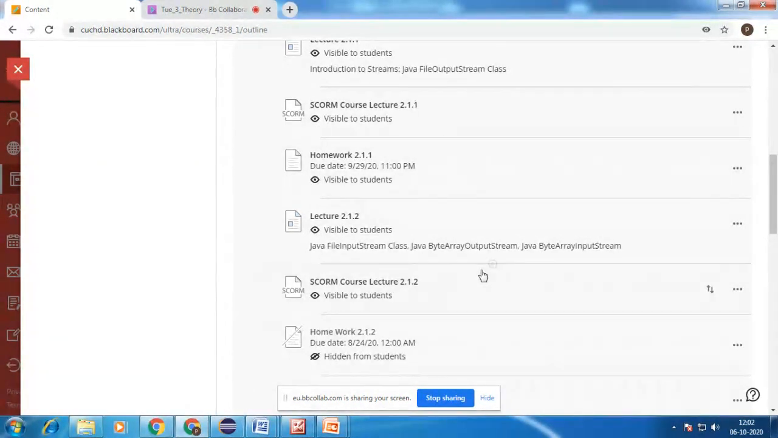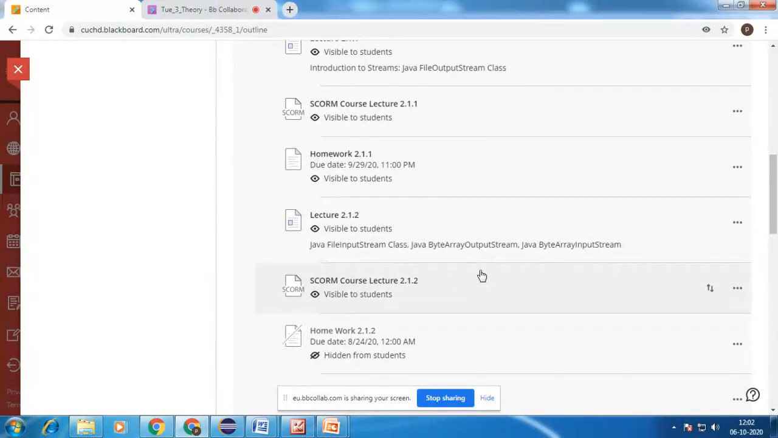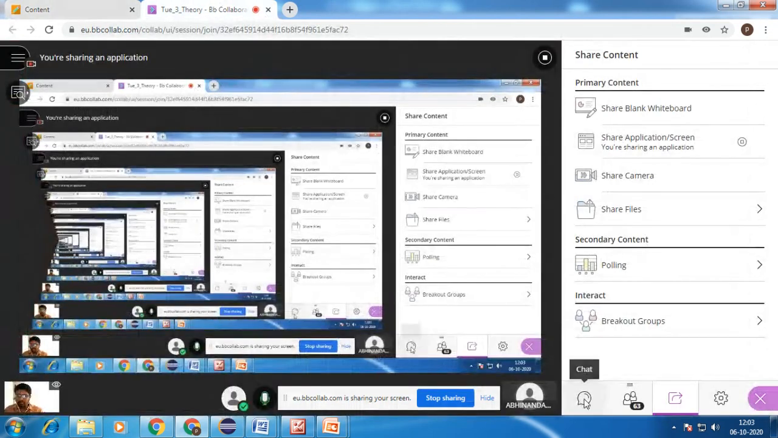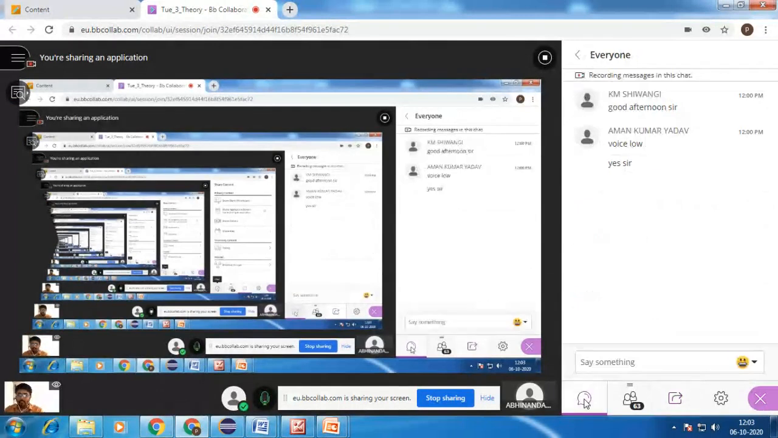And for today's objective, we are going to discuss the Java FileInputStream class, followed by Java ByteArrayOutputStream and Java ByteArrayInputStream. Before going into this, you should all be clear with what an input stream is, what an output stream is, and what a file input stream and file output stream are.